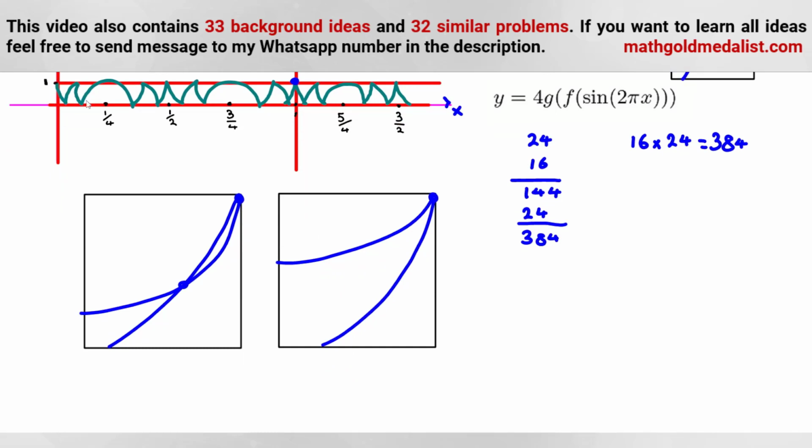We want to use tangent lines at first. Do you agree this one is on top of this one? Okay. Now, we know that we have one intersection here. Under what case can we conclude that we have another intersection? We should see which one is on top of which one. Suppose, for example, this diagram is 1, this diagram is 2. So now here 2, 1. And here we have an intersection. This one is 1, this one is 2. So in this case, in the beginning, 1 is on top of 2, in both cases. But in this case, near (1, 1), 2 is on top of 1.